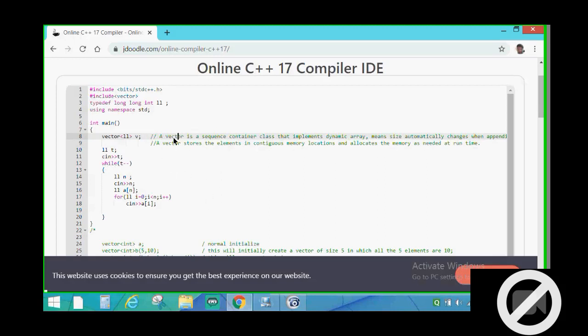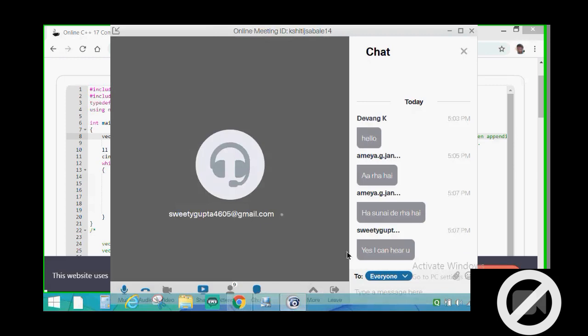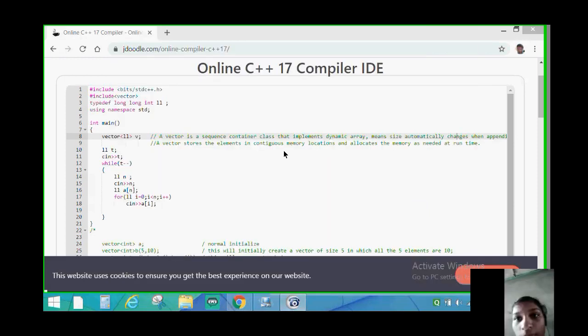Now to start with vectors, a vector is a sequence container class that implements a dynamic array, meaning its size automatically changes when elements are appended and deleted. By this I mean that in an array, we first had to declare the size of the array.